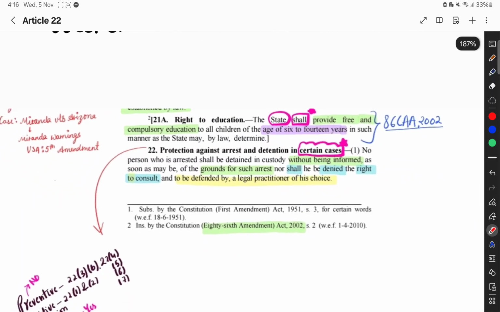Now start reading it. No person who is arrested shall be detained in custody without being informed, as soon as may be, of the grounds of such arrest, nor shall he be denied the right to consult or to be defended by a legal practitioner of his choice.